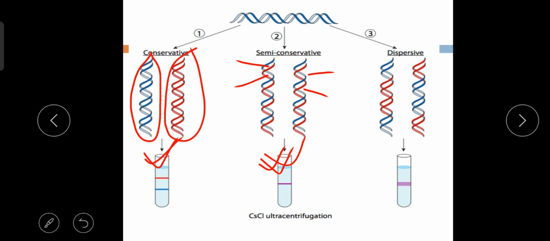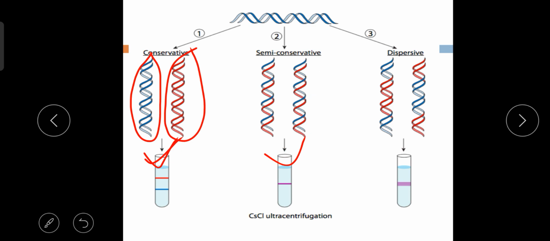That means in the semi-conservative mode of DNA replication, both newly produced DNA contain one parent DNA strand, the blue one, and one newly produced DNA strand, the red one. So this is the only acceptable model of DNA replication, which was suggested by Watson and Crick. Now let's move to the third one.